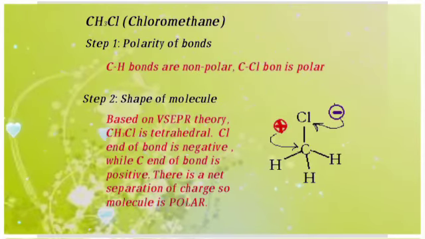CH3Cl, chloromethane. Polarity of bonds: carbon-hydrogen bonds are non-polar. The carbon-chlorine bond is polar. Shape of the molecule based on VSEPR theory: chloromethane is tetrahedral. The chlorine end of the bond is negative, while the carbon end of the bond is positive.